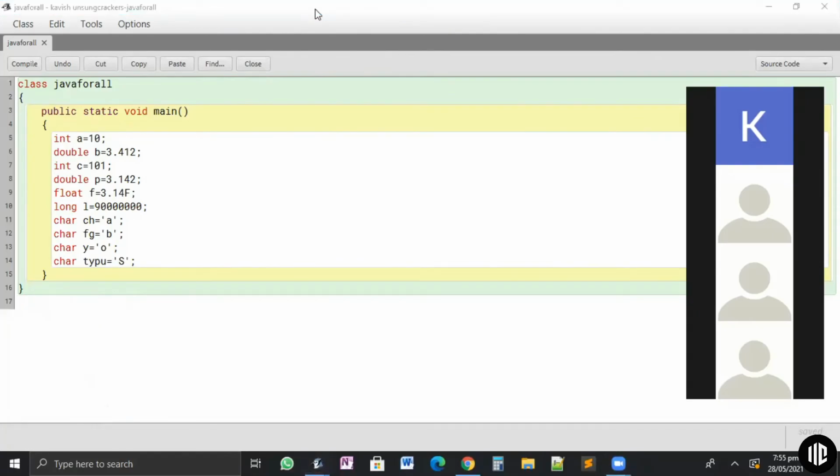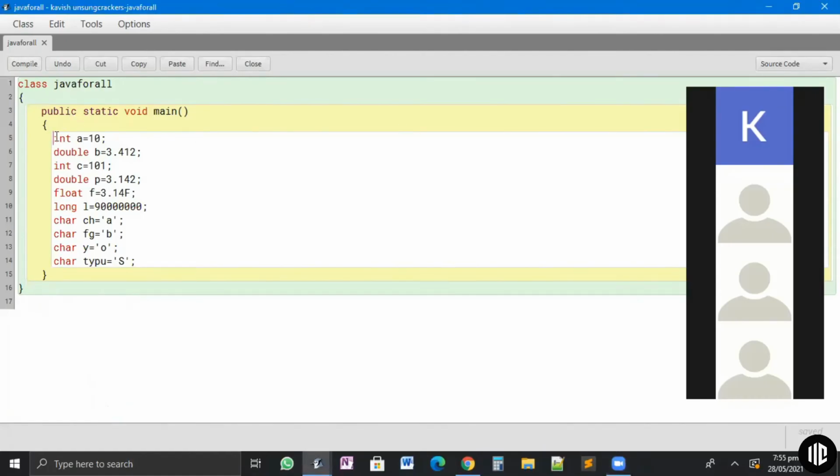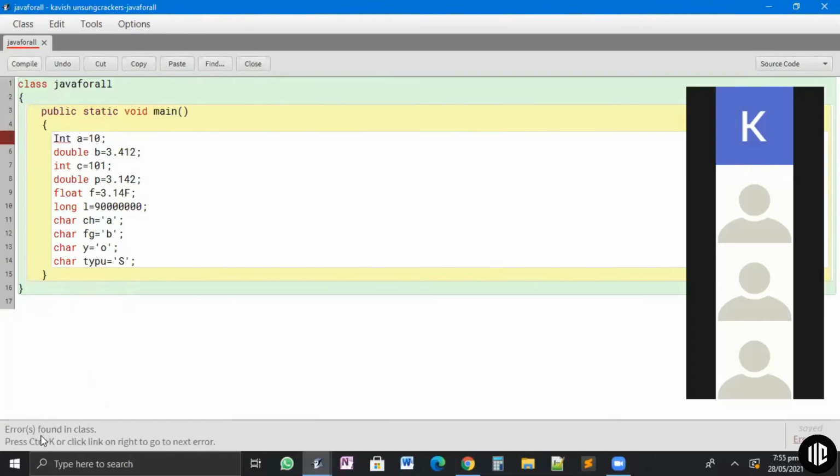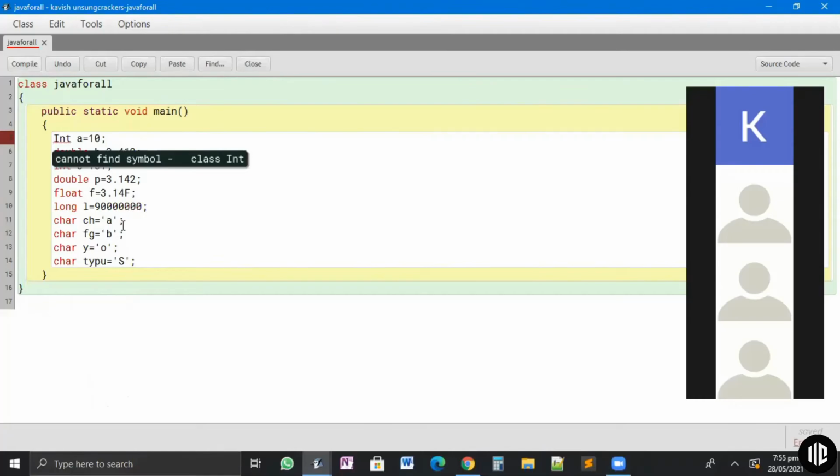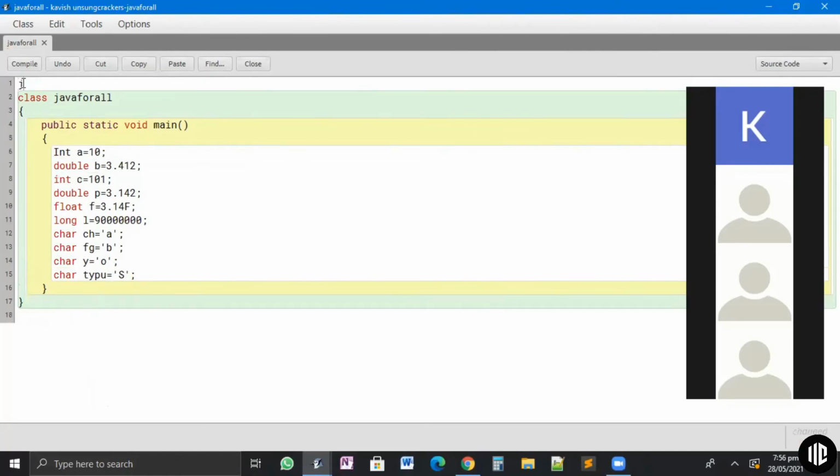Let's clear this and get back to this. So I said int a is equal to 10. Now instead of small i, if I write big I, and click on compile, it's showing me an error: cannot find symbol class Int. Now, as I had told you, Java is case sensitive. So small i and big I are different in Java.